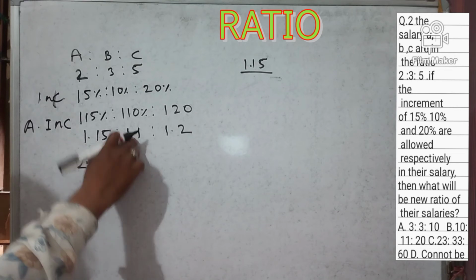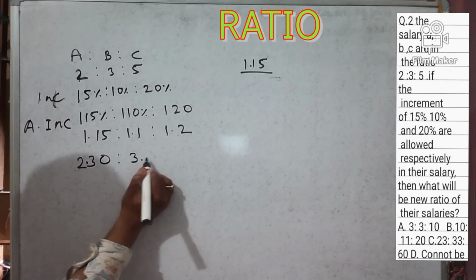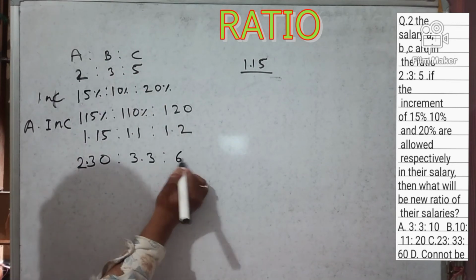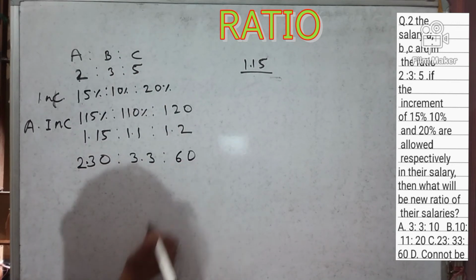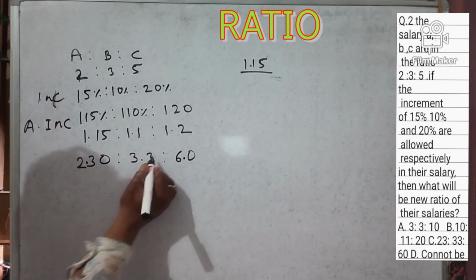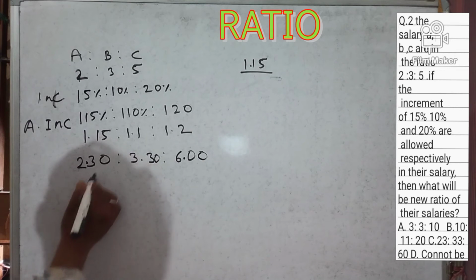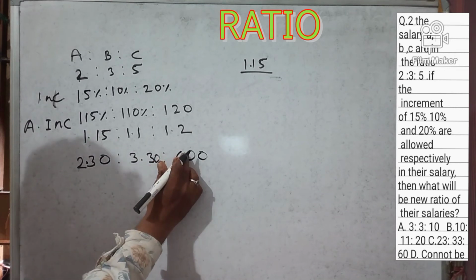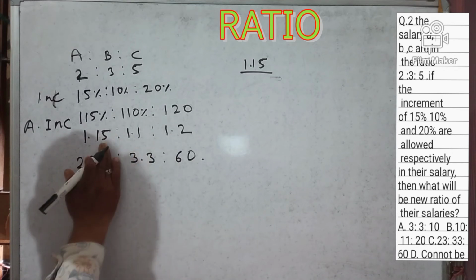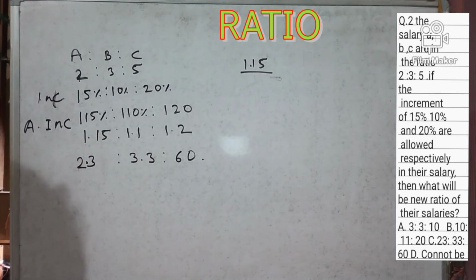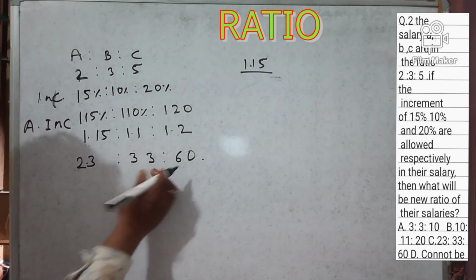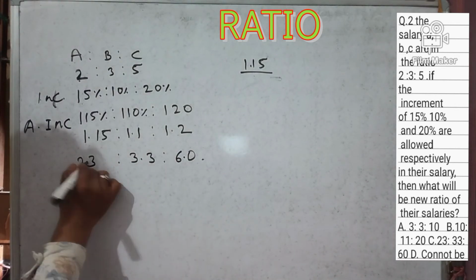1.1 times 3 is 3.3, 1.2 times 5 is 6.0. The point is here. So friends, if 0 is after the point, we can remove it, no matter what. So remove the point also, because we can easily remove it if it has 0.